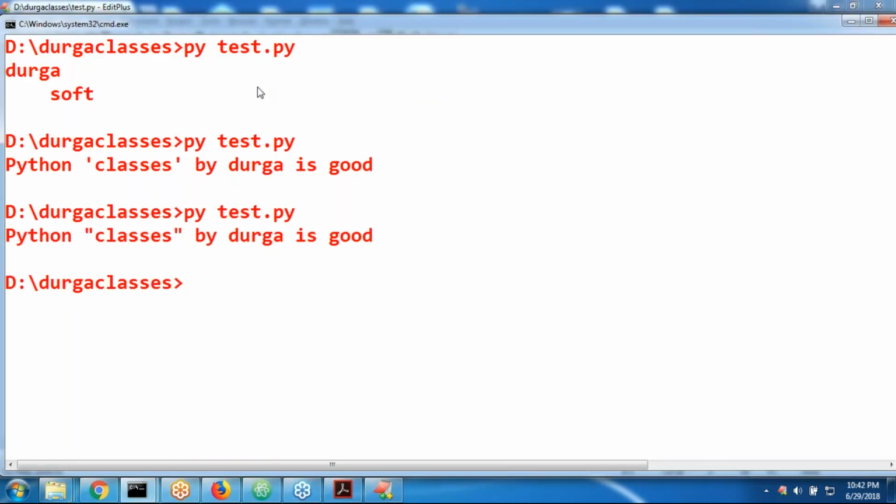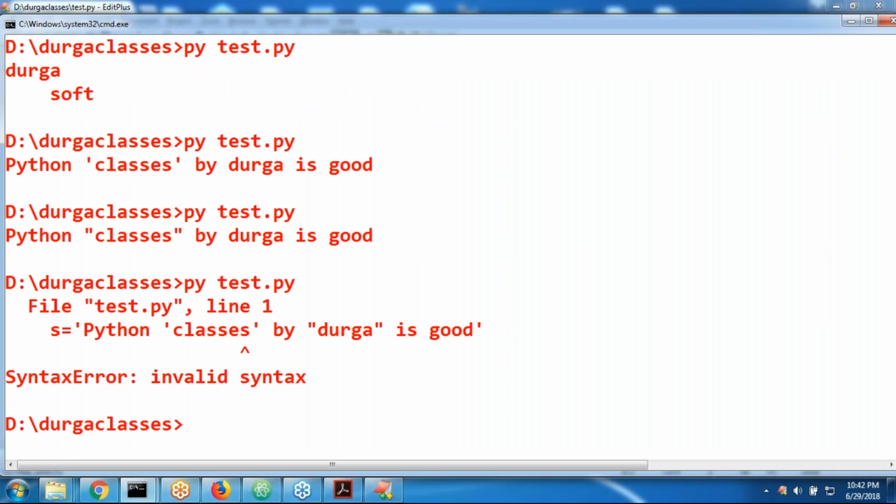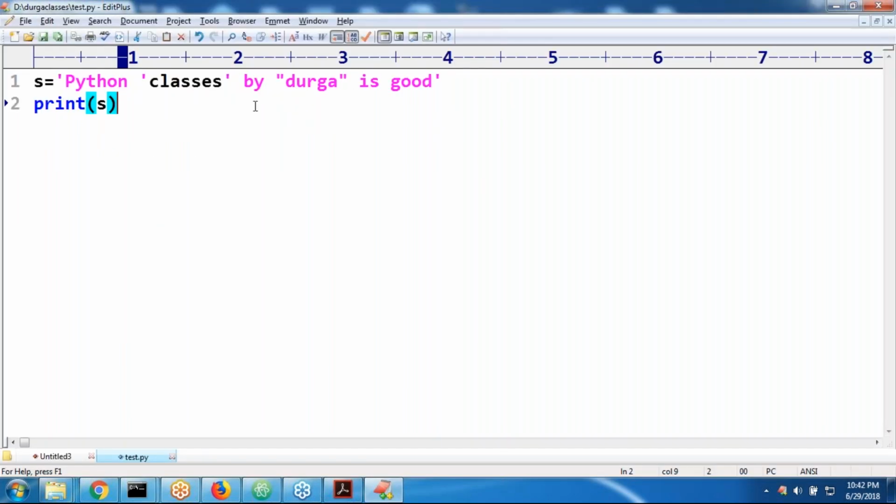Python classes by Durga is good. Now my requirement is that here single quotes I want to use, and here double quotes I want to use. Then automatically, have you observed, a khichdi is going to happen. Here a single quote is closed, sir. Next you open a single quote here, where is the corresponding one? Here double quotes, it's always a problem. If I execute, error: invalid syntax and so on.